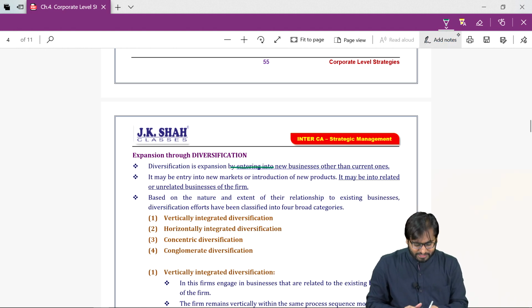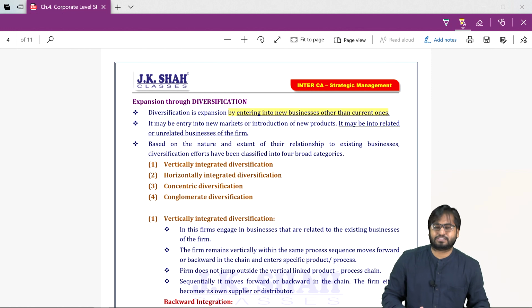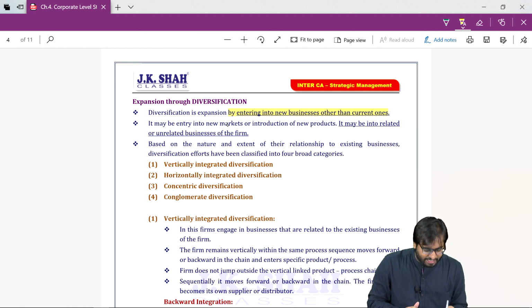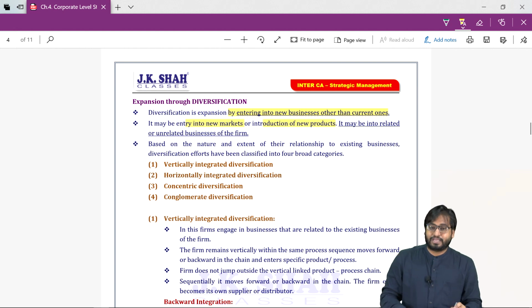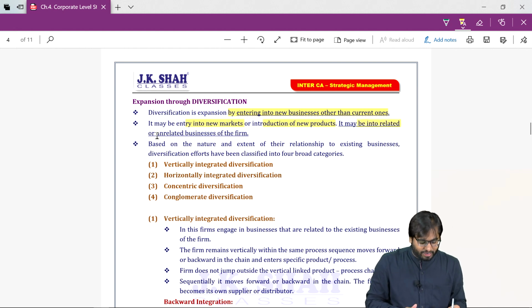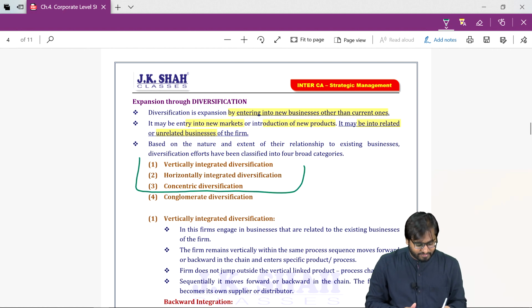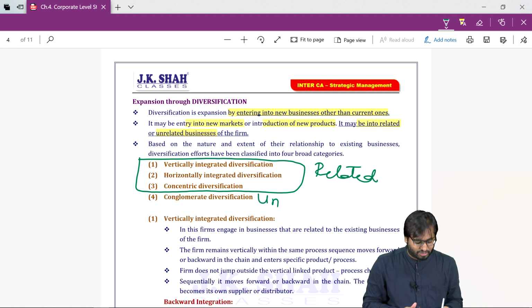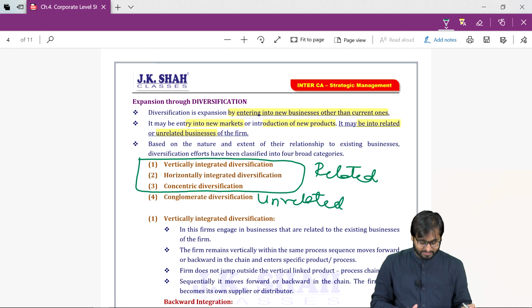Entering into new businesses other than the current ones. It may be entry into new markets, introduction of new products. It can be related or unrelated. So these three are called related. This is called unrelated.